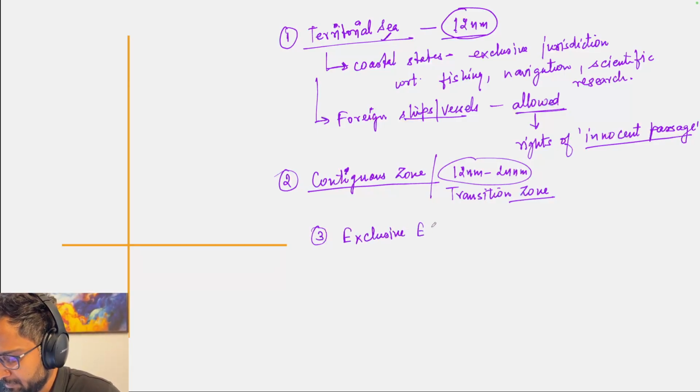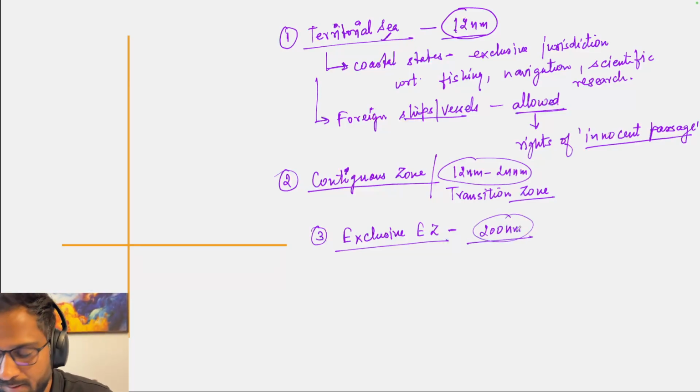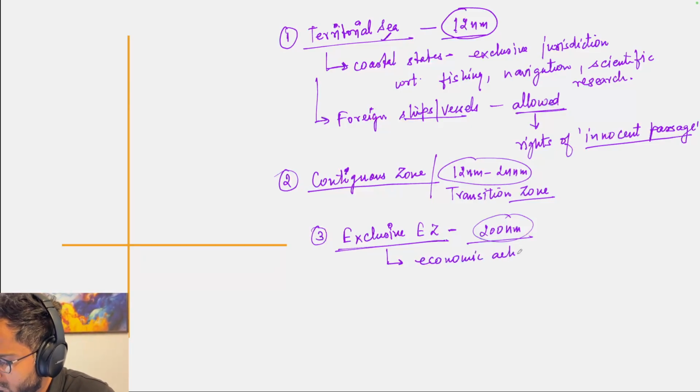Third is the exclusive economic zone, EEZ, which extends up to 200 nautical miles from the baseline. And in this zone, the coastal states have the right with respect to the economic activities pertaining to natural resources.